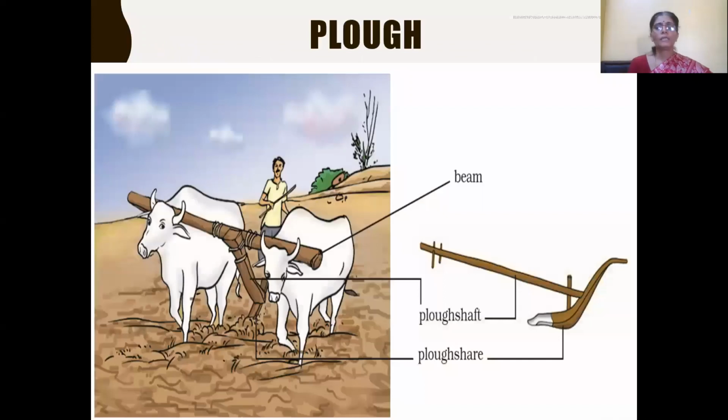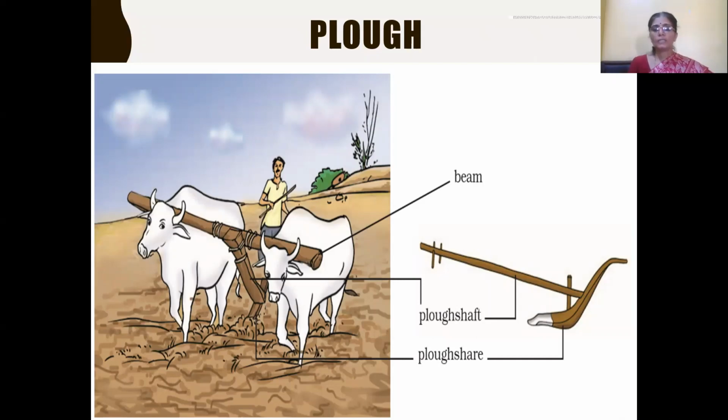And now let us learn about this agricultural implement, the plow. This is a traditional type of agricultural implement, since it has been used for a very long period of time. And this plow is made up of two parts.